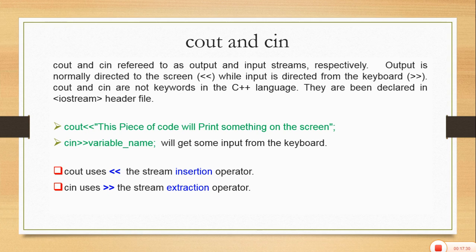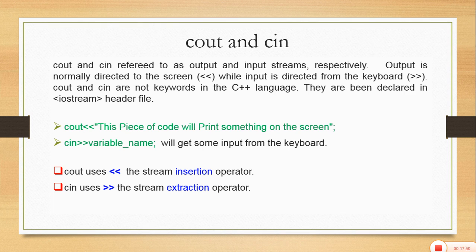These are the commands that are used: cout is used to print something on the screen, while cin is used to get input from the keyboard, from the user. Here you can see that cout uses the stream insertion operator.